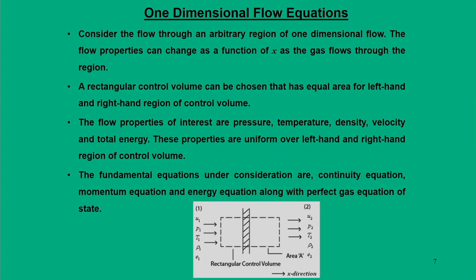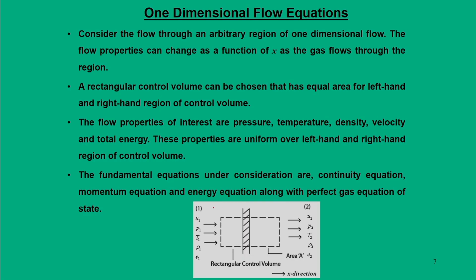Now, we will move to the one dimensional flow equations in a different context. In earlier situations we were talking about any arbitrary properties of a given flow field with respect to the stagnation flow field, and this is related through an isentropic manner. That means the thermodynamic process has to be isentropic. Now, we will see another situation: when a thermodynamic state moves from 1 to 2 through a control volume in an isentropic process, what will be the one dimensional flow equations?